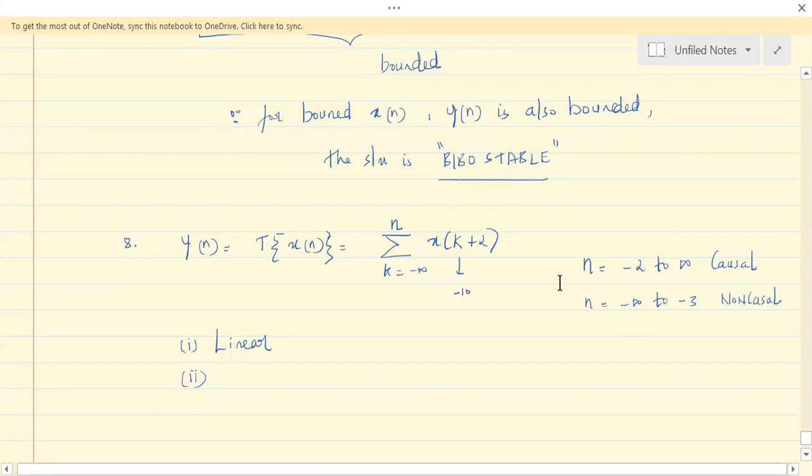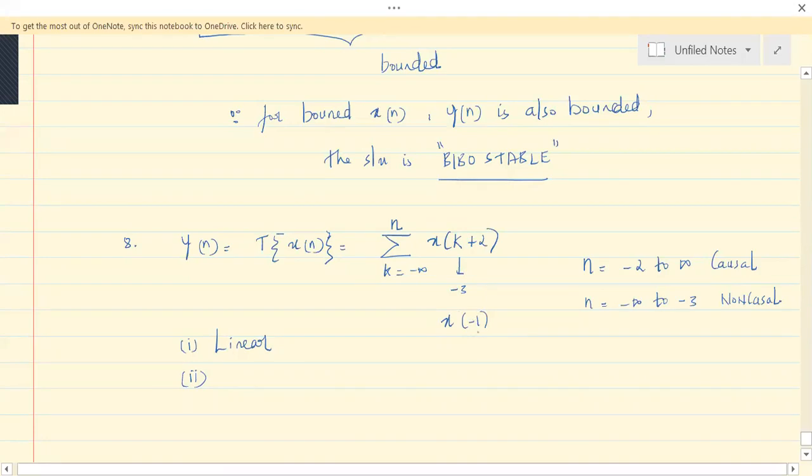Just take this as if it goes from minus infinity to minus 3, what happens? If k is minus 3, you will find x of minus 1. So you'll have negative.